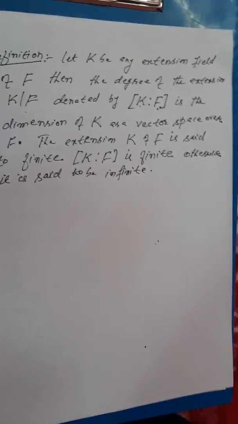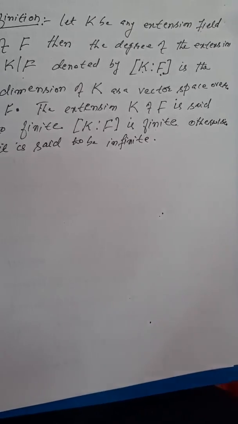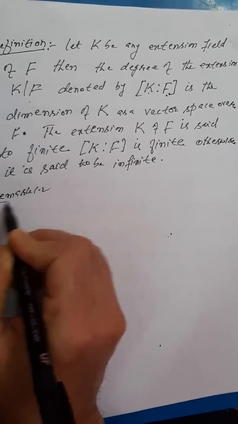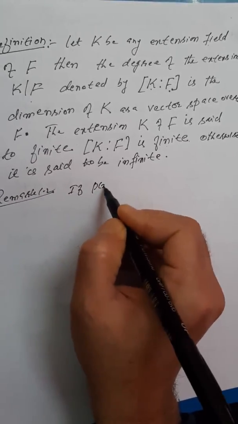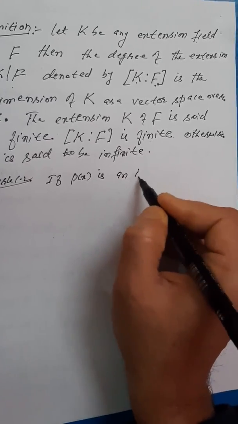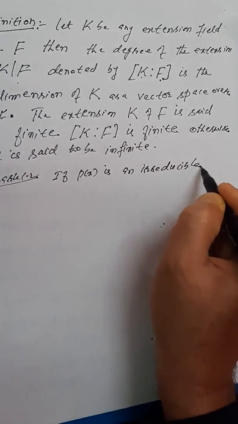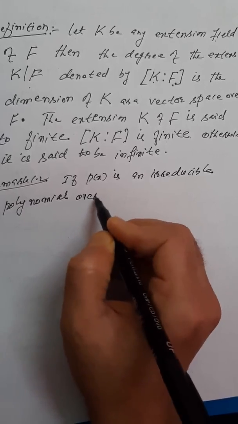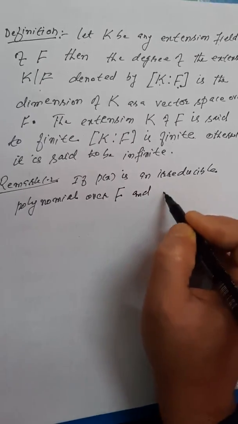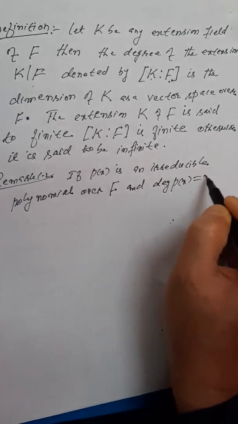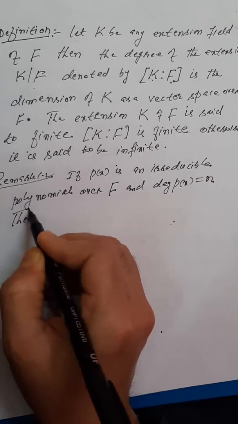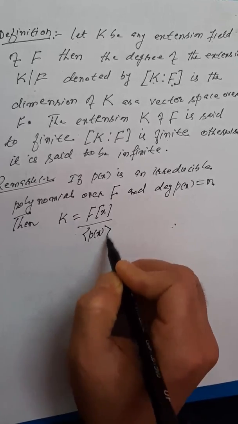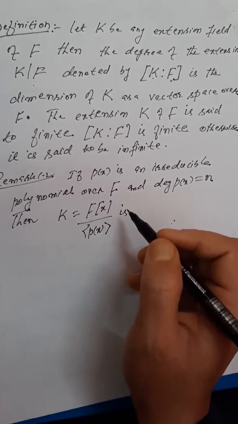As we have just seen in the proof of the previous theorem, as a remark, Remark 1.2: if P(x) is an irreducible polynomial over F and the degree of P(x) is n, then from the above theorem the extension K, which is F[x] modulo the ideal generated by P(x), is a finite extension, because we have just seen that it has a finite basis.